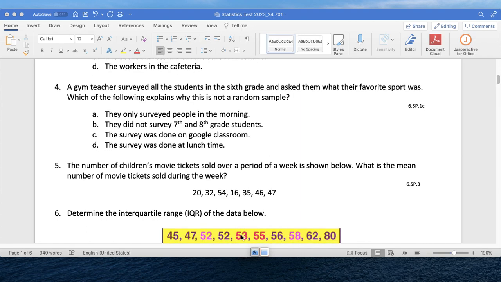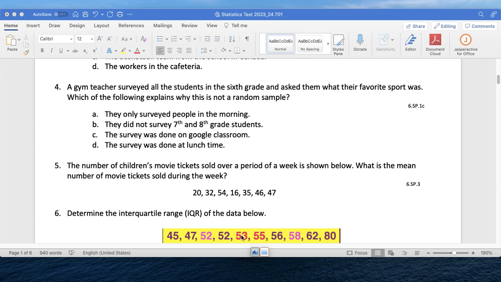4. A gym teacher surveyed all the students in the 6th grade and asked them what their favorite sport was. Which of the following explains why this is not a random sample? They only surveyed people in the morning. They did not survey 7th and 8th grade students.